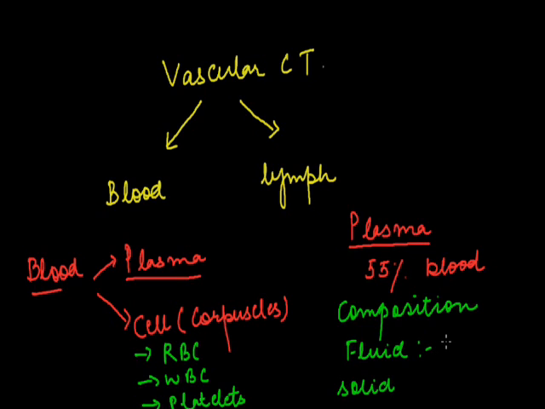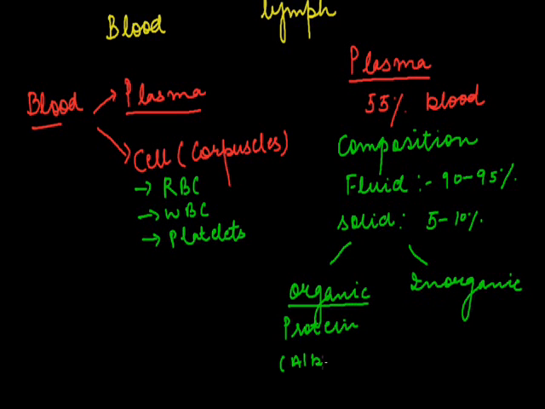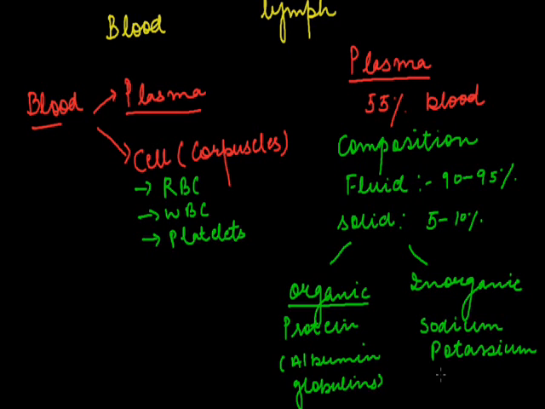The fluid comprises around 90 to 95% of the plasma, and the remaining 5 to 10% is solid. This solid comprises organic and inorganic material. The organic material comprises proteins like albumin, globulins, etc. And the inorganic portion consists of sodium, potassium, magnesium and so on.